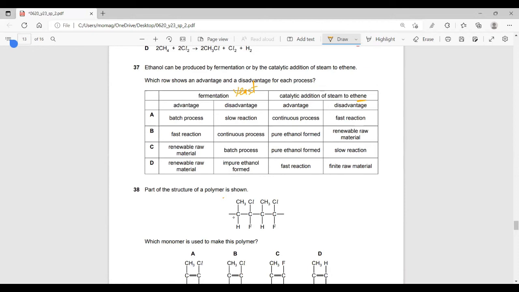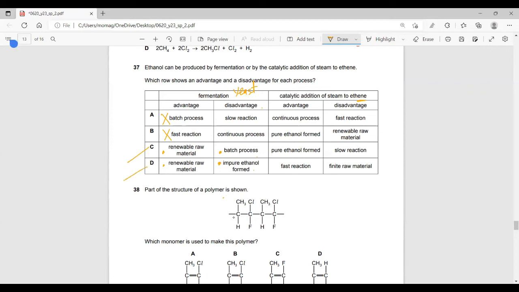Of course, this is not an advantage. A fast reaction, this is wrong. Fermentation is not a fast reaction. It takes time. This is a disadvantage. The advantage here is that the resources are infinite. Disadvantage here, impure ethanol and batch process, both of them are accepted. So till now, C and D are accepted.